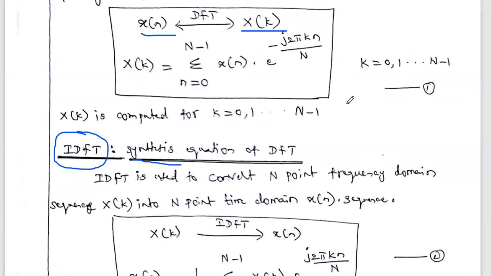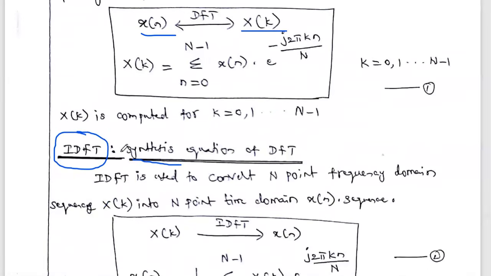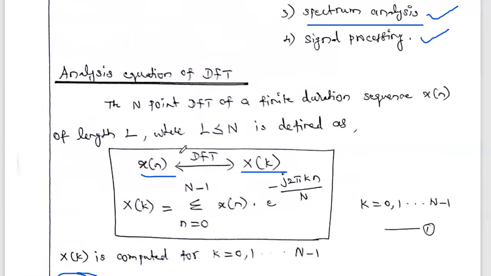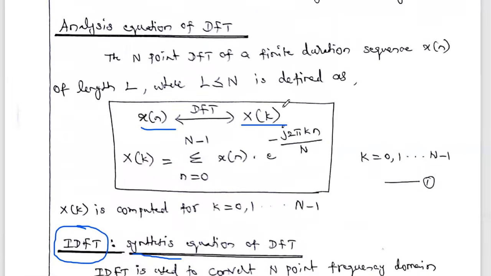In reverse, capital X of s into small x of t, we are using the inverse Laplace transform. Similarly, in Z transform, there is an inverse Z transform. Similarly, for this transform DFT, there is an inverse transform. So that inverse DFT equation, we are calling it as a synthesis equation. So it is also an important 2-mark question. You just write the formula for the DFT equation and the inverse DFT equation. So first, we are going to define the DFT formula.